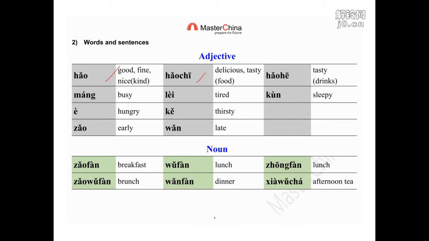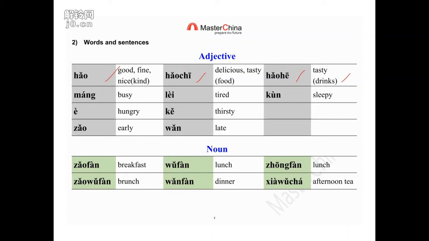So good eat means delicious, tasty. That's for food. And 好喝, good drink. 喝 you know, right? Drink. Good drink means tasty for drinks. So you can see the idea of how people create Chinese words. They put similar ideas together so people can immediately understand it, right?